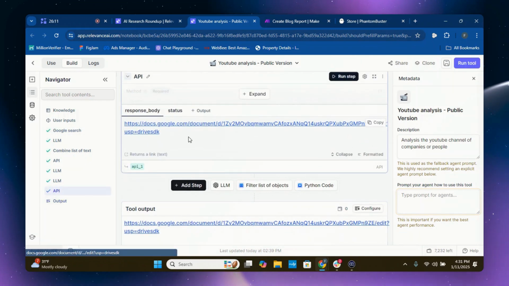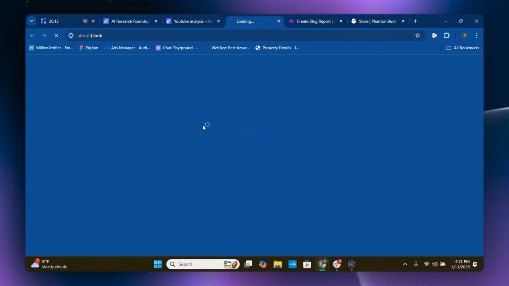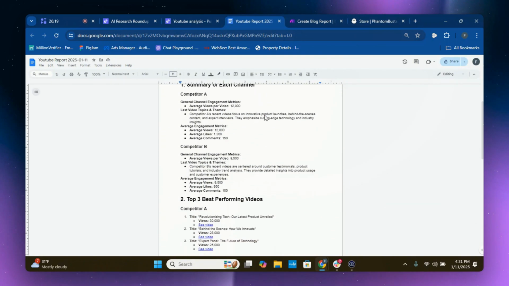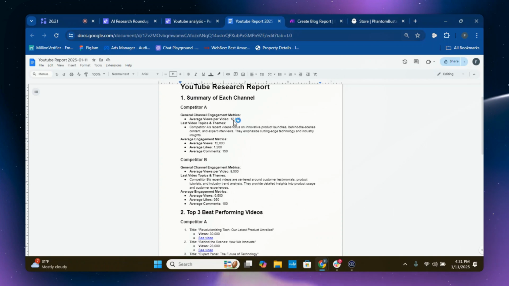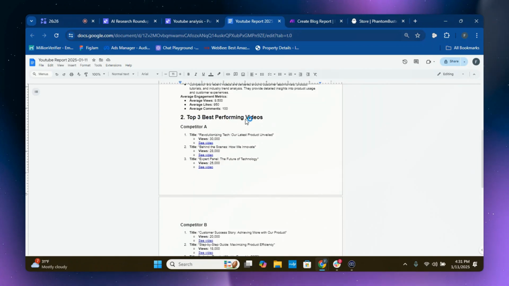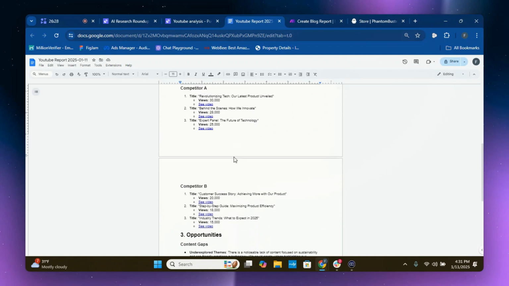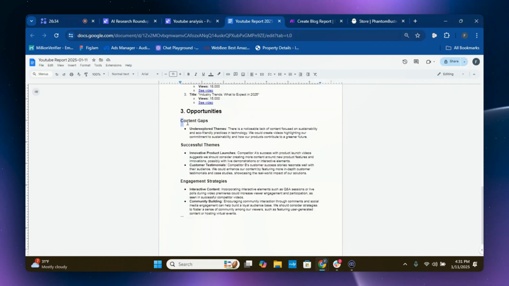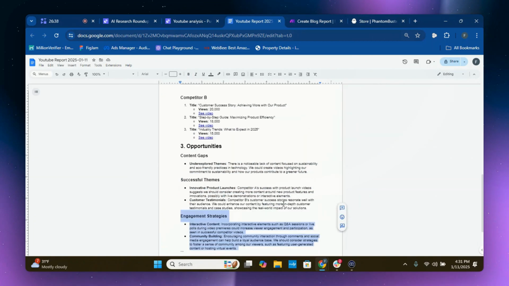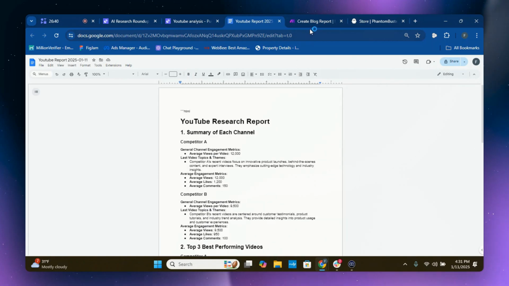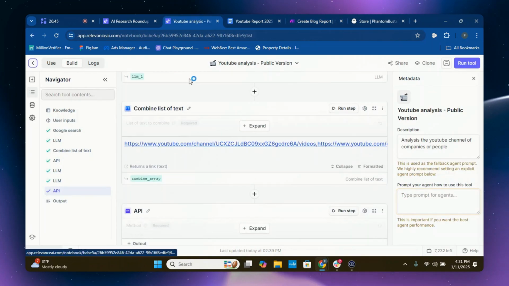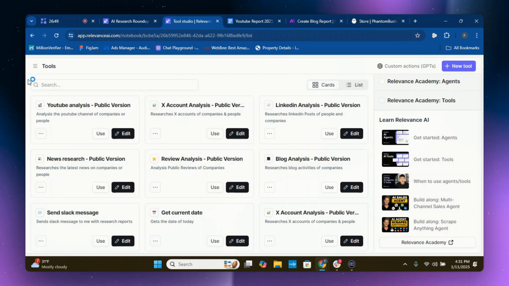Okay, perfect. Check this out. Let's go to this Google Doc here, YouTube research report, summary of each channel. You have competitor A, which is OpenAI, and competitor B, which is Google DeepMind. It gives you the top 3 best performing videos, so you can actually get content ideas from this. You can look at the content gaps, the successful themes. This is super helpful. And the engagement strategies. I use this agent all the time, actually, which is absolutely fantastic. And once this tool is set up properly, everything should be all good to go.